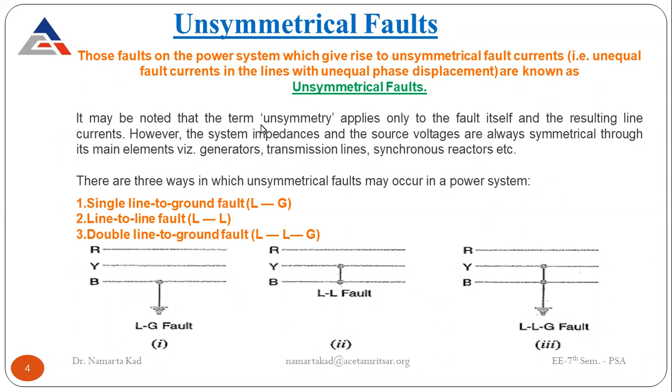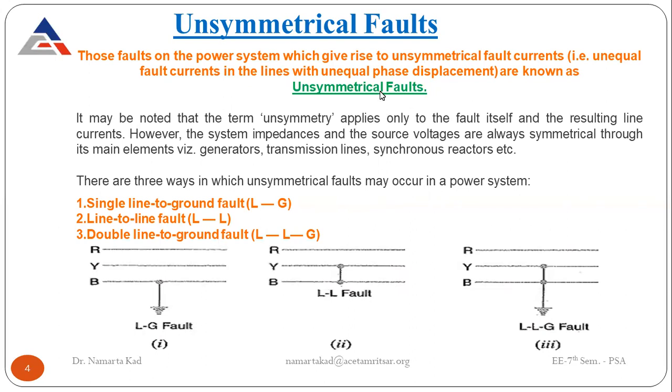It may be noted that the term unsymmetry applies only to the fault itself and the resulting line currents. Unsymmetry means that they are not symmetrical, not the same, that they are different. However, the system impedances and the source voltages are always symmetrical, as are its main elements: generators, transmission lines, synchronous reactors, etc. So there are three ways in which unsymmetrical faults may occur in the power system.